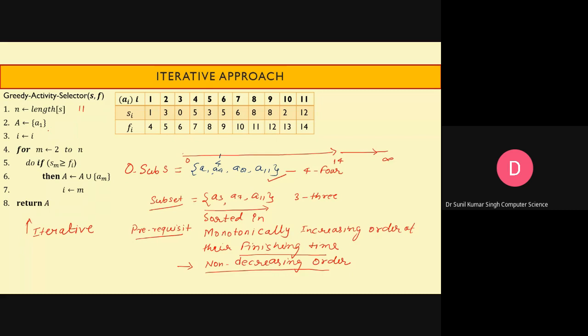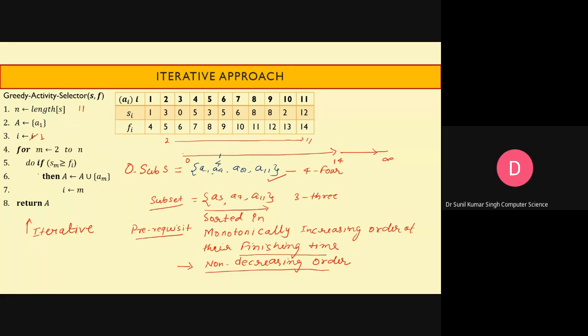So a1 is scheduled, and then here i is equal to 1, and then for m is equal to 2 to n. m is varying from 2 to, let's say here, 11.